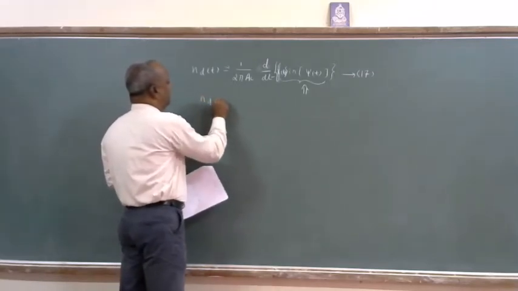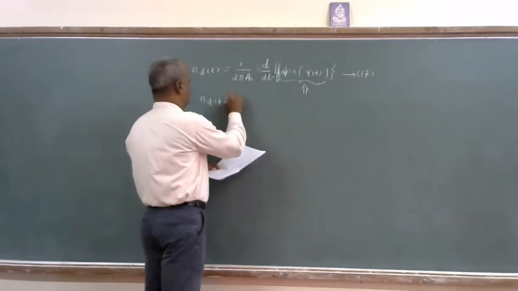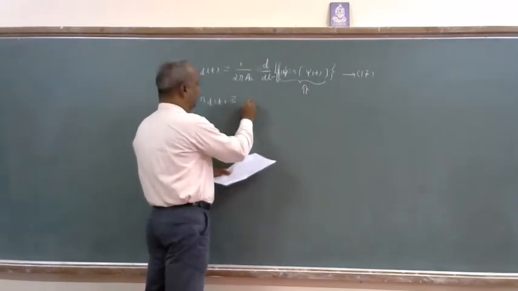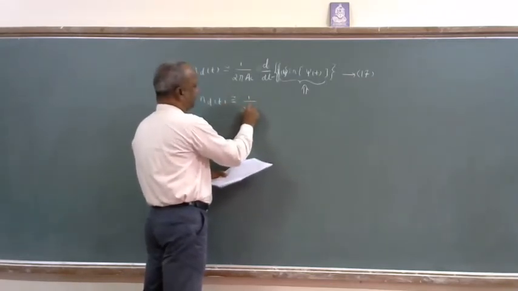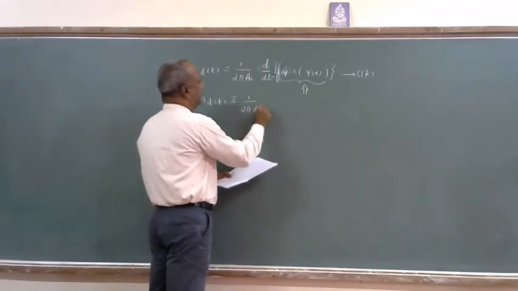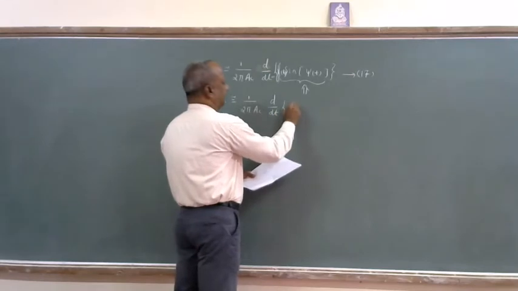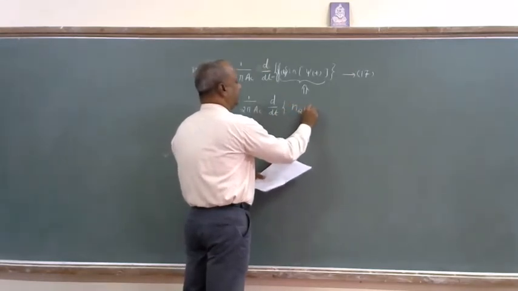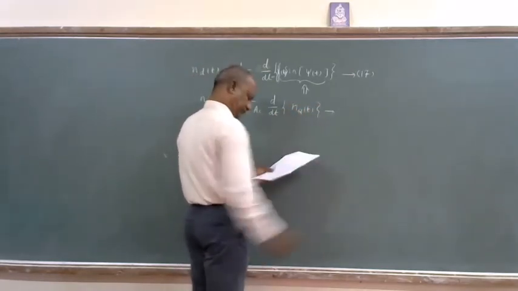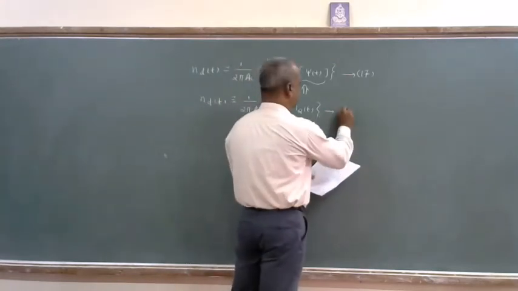ND of t approximately equals 1 by 2, AC, differentiation of NQ of t. Equation number 19.